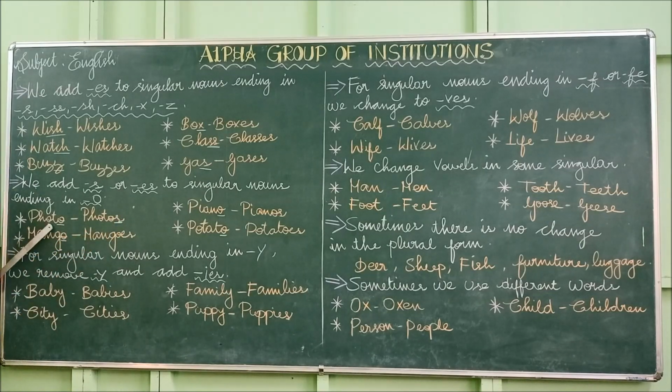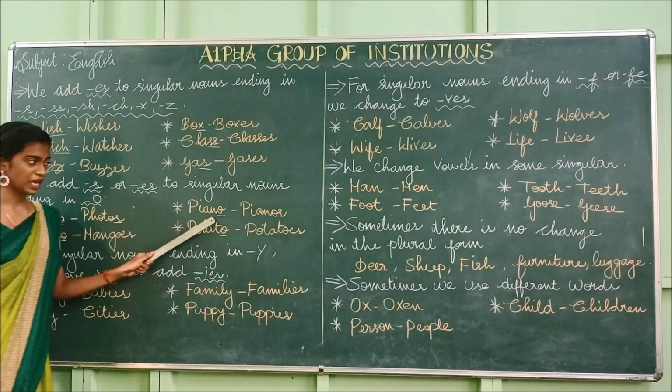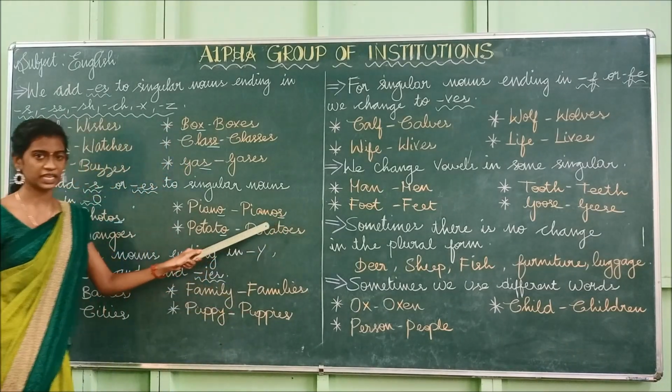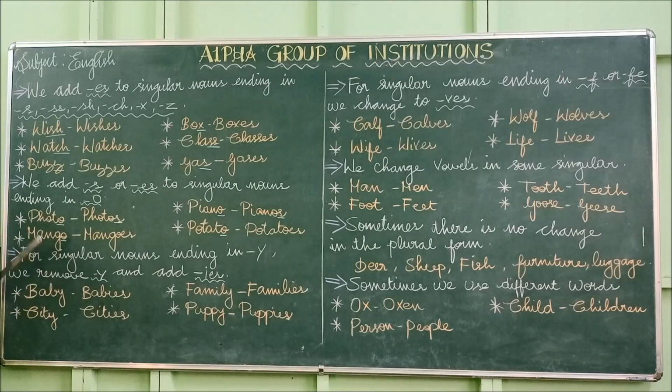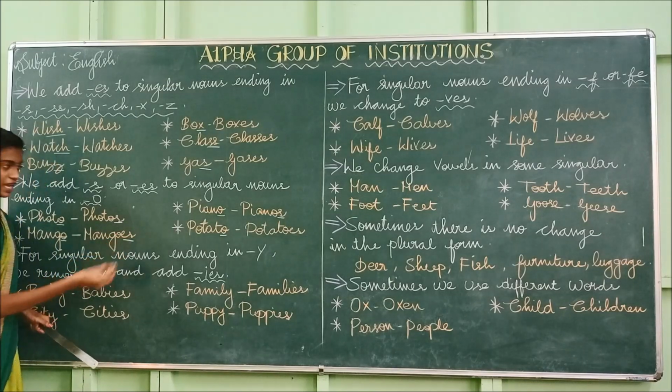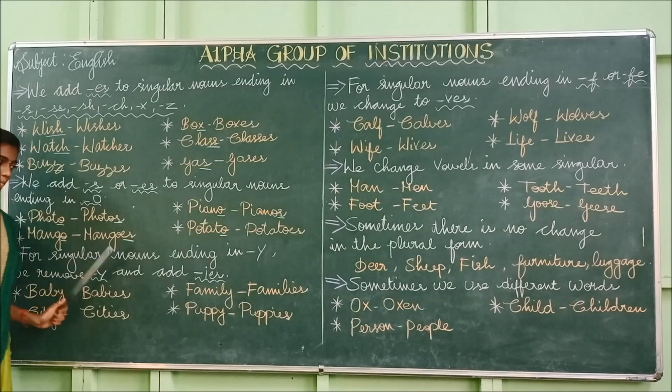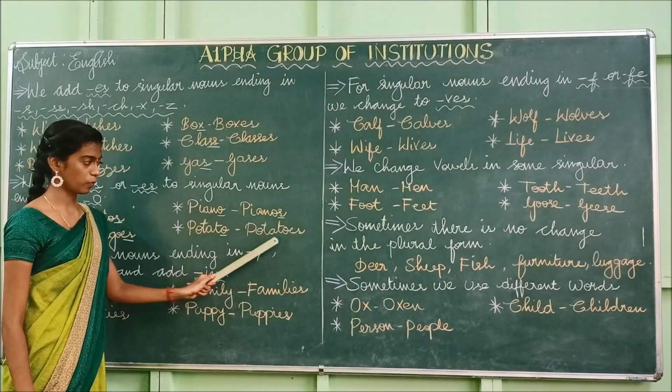Photo, photos. Piano, pianos. So for piano also we have added only s. And over here mango, mangoes. So for mango we have to add es. Potato, potatoes.